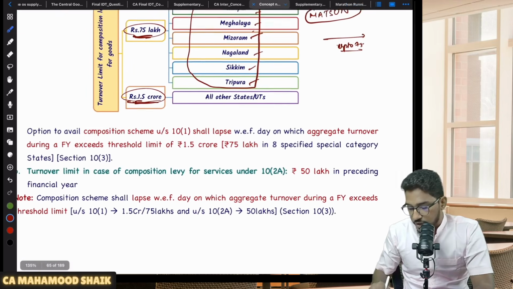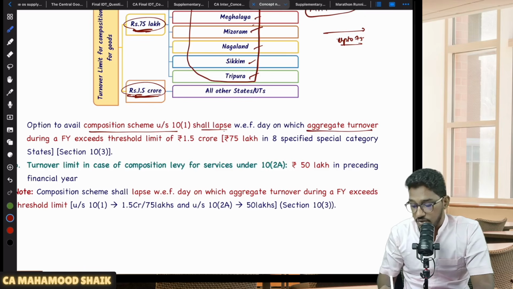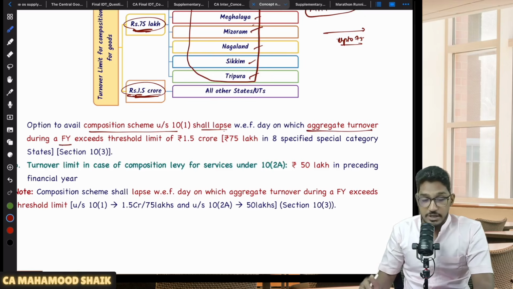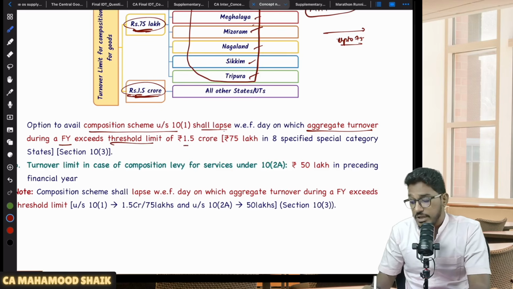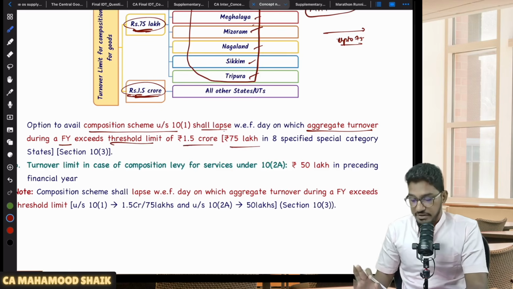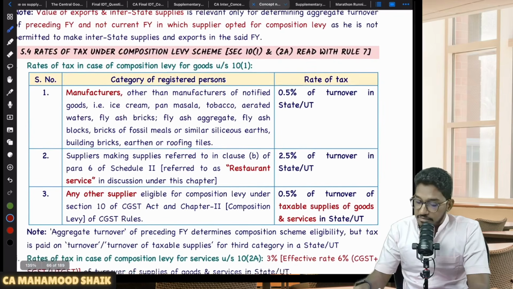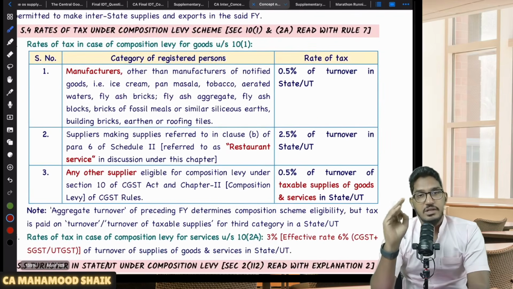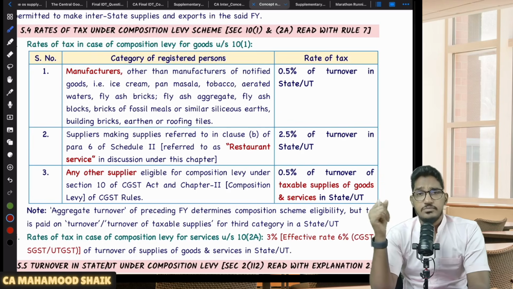So read this point. Option to avail composition scheme under section 10 subsection 1 shall lapse with effect from the date on which aggregate turnover during a financial year exceeds the threshold limit of either 1.5 CR or 75 lakh rupees. Next. Now, okay sir, if I have opted for composition scheme, what is the rate of GST which I will be liable to pay? If I'm opting for composition scheme under section 10 subsection 1 and 2, what will be the rate of GST I will be required to pay?